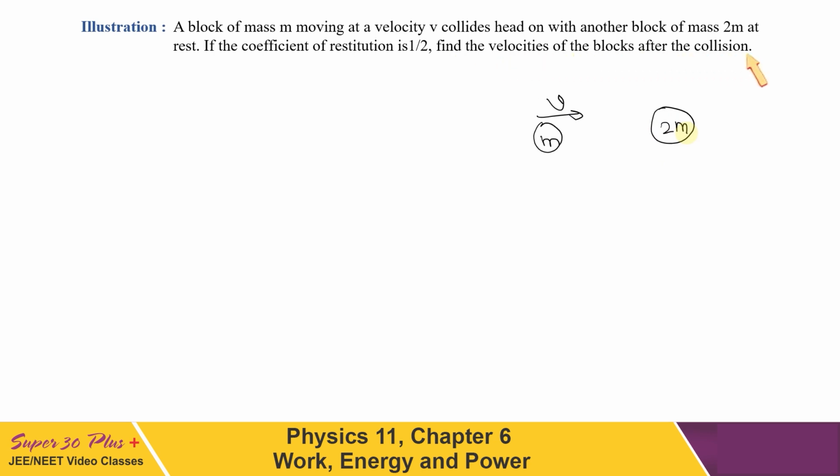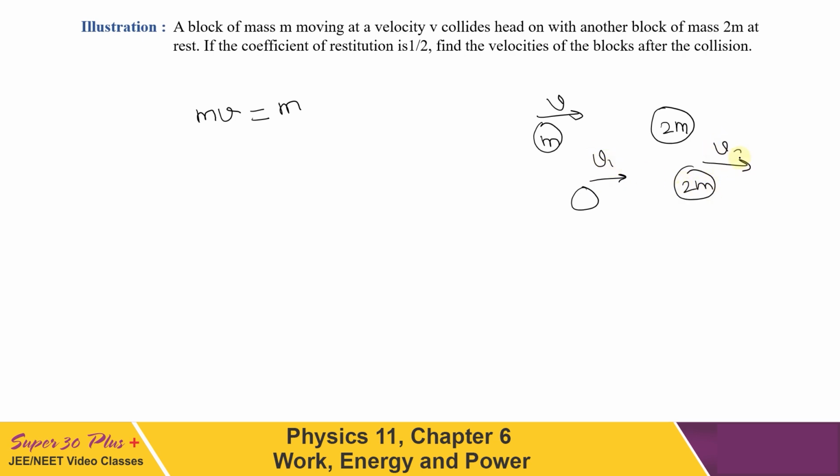Okay, let's first write momentum conservation. Since the second body, the 2m mass body, is at rest, momentum before collision is equal to mv. After collision, let us consider one starts moving with velocity v1 and the other with velocity v2.